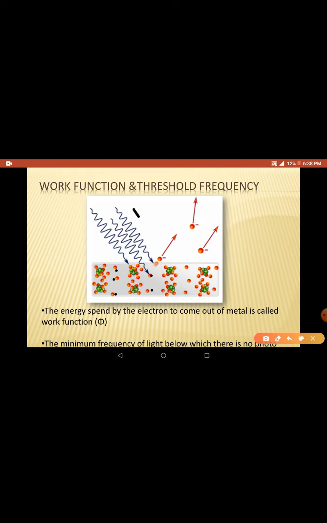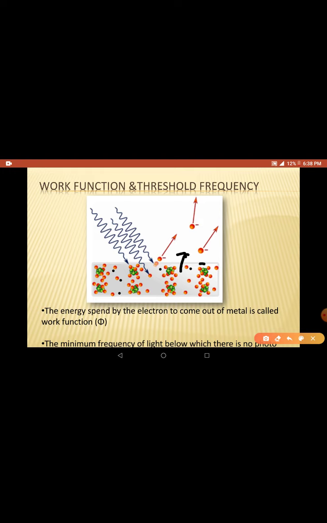When light is coming towards the metallic plate, light means photons, photon particles, it is energy, right? So these photons fall on an electron, then this electron completely absorbs the energy of the photon, then it will get more and more energy. When it gets more and more energy, it can come out of the metal, because earlier when there is no light, all these electrons are inside the metallic surface, because to get out of this metal they need energy.